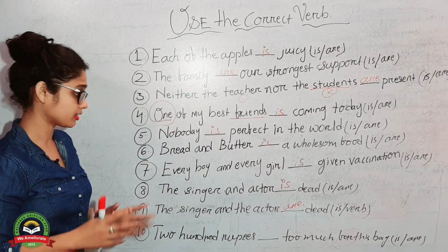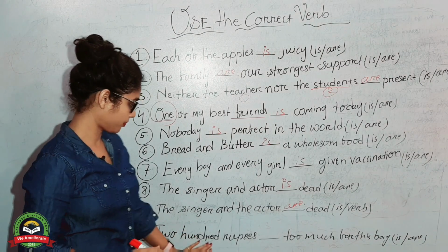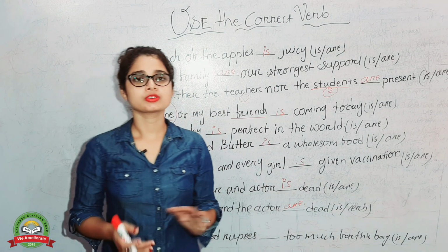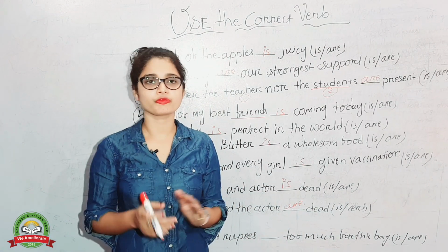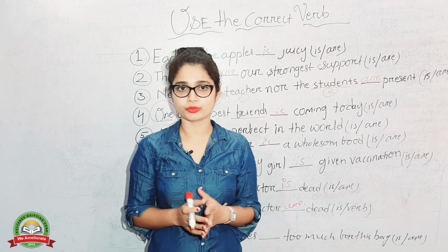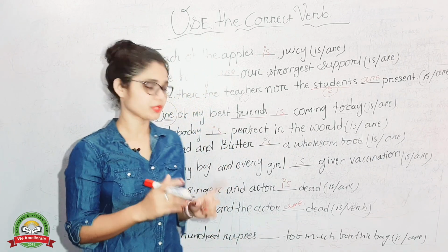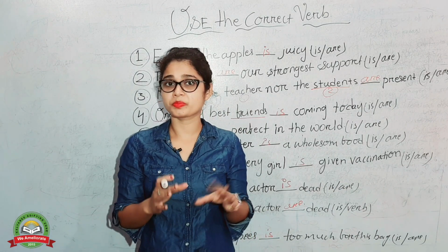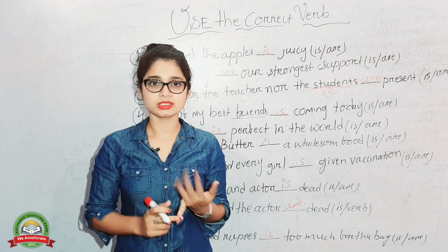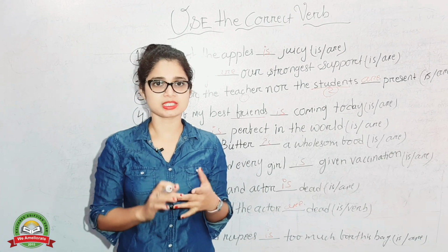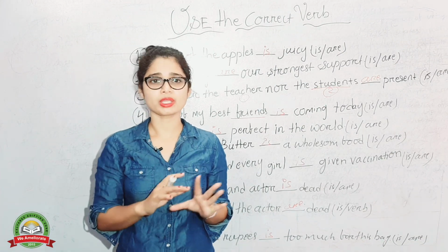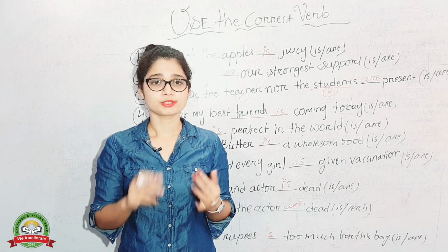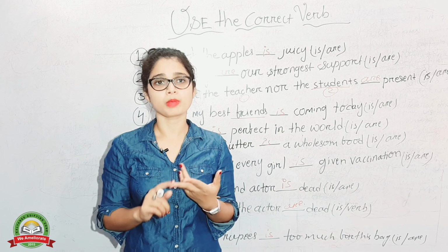And go for the next one and the last one. 200 rupees dash too much for this bag. Normally students make a mistake when they think 200 rupees is the plural one. But don't do that. 200 rupees is will be. I'm telling you another example. 200 rupees is, and another thing, quantity, amount or distance. 5 kilometers is. And another thing like quantity. The quantity of the fruits is. It won't be "are". So do remember quantity, distance and amount.